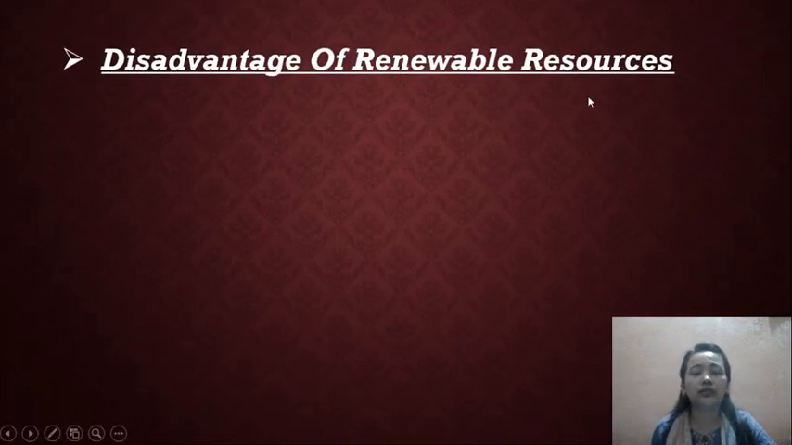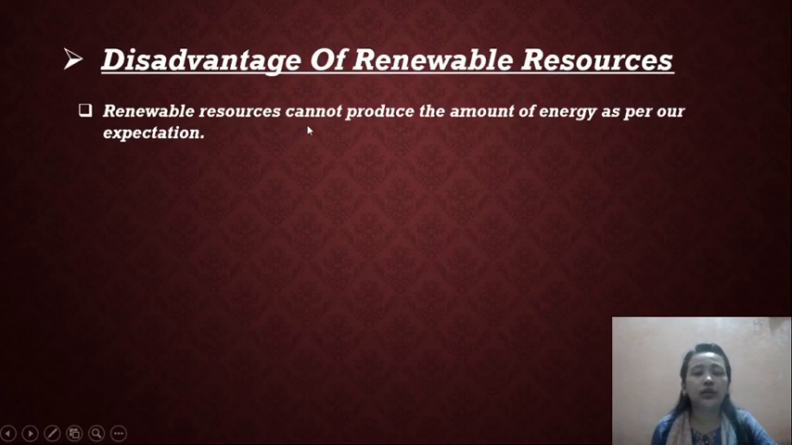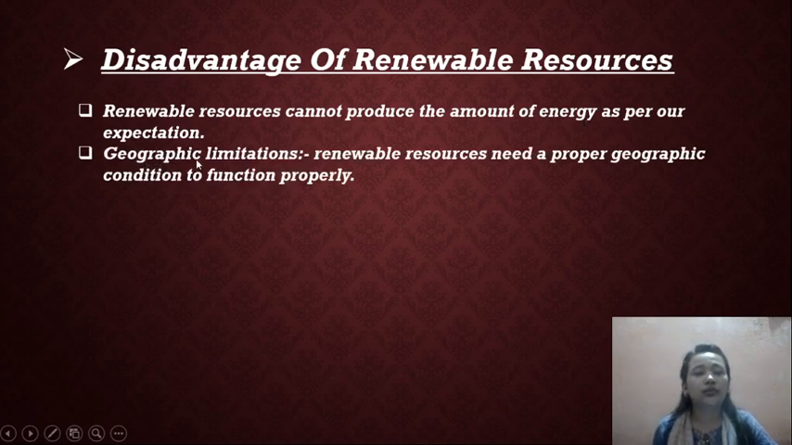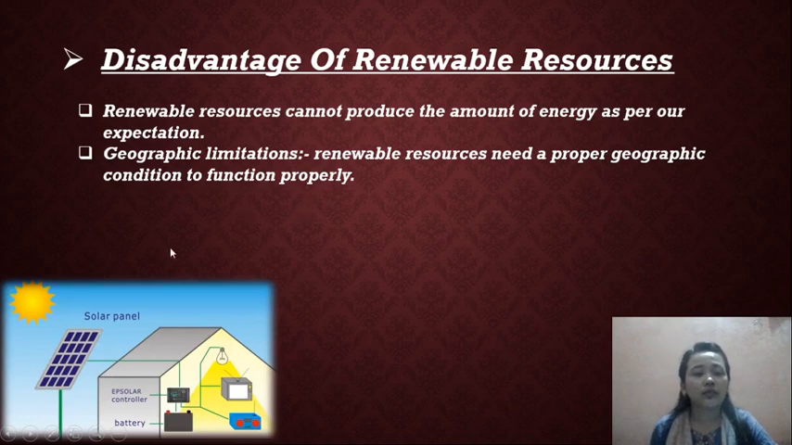Disadvantages of renewable resources. Renewable resources cannot produce the amount of energy as per our expectation. The geographic limitation: the renewable resources need a proper geographic condition to function properly. As you can see in the image, renewable resources need the proper geographic condition and they should be functioning properly.